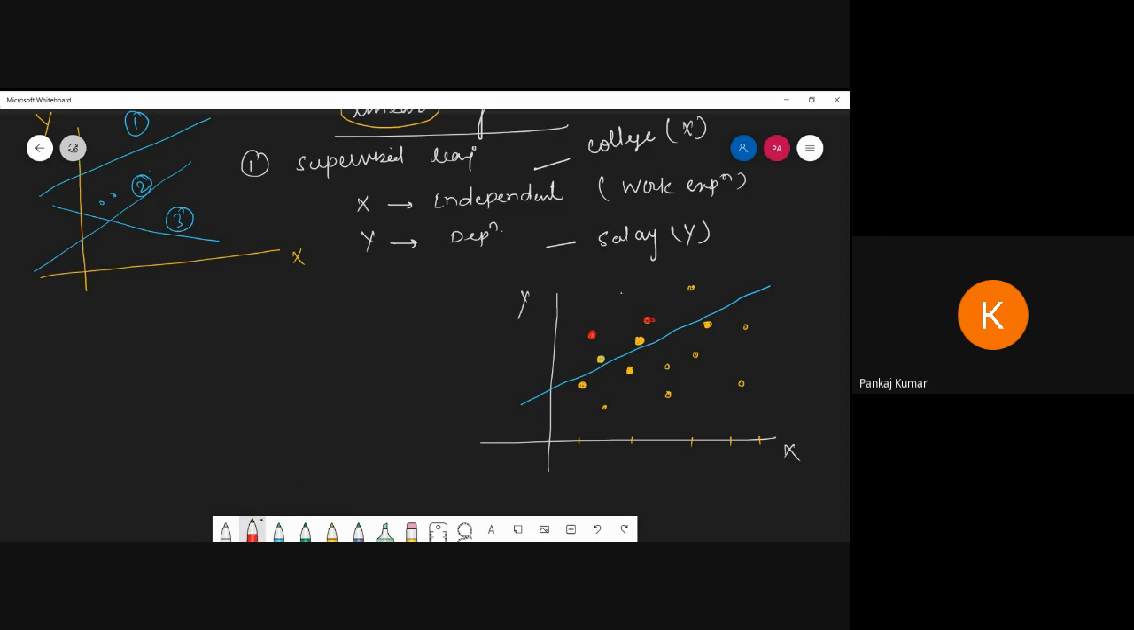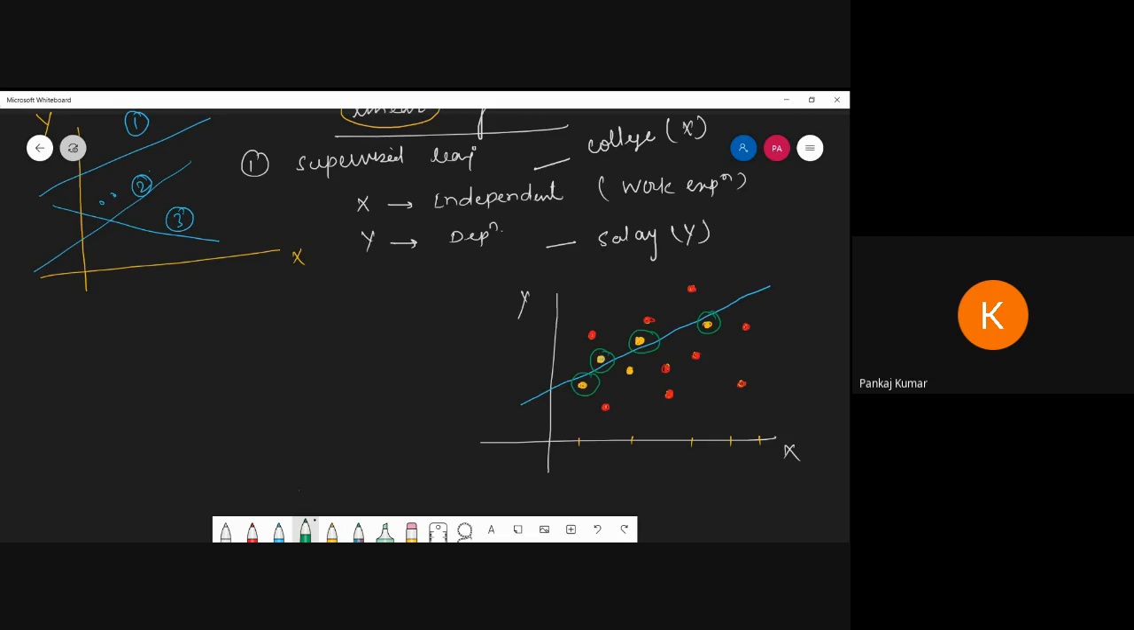So these red lines we had not considered. That is the meaning of a straight line. So now, maximum probability your salary will be this one, that much, and that much, and that much. So these are your salary prediction points. That's why we need a linear graph.